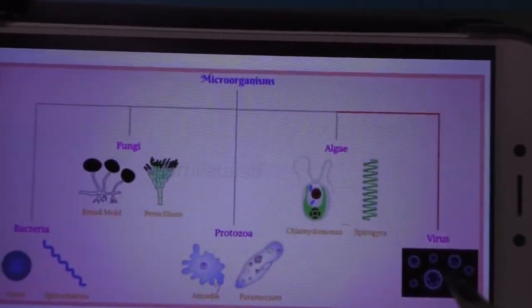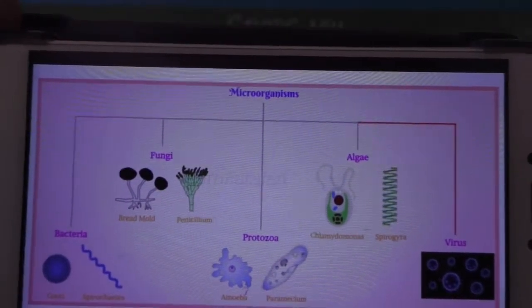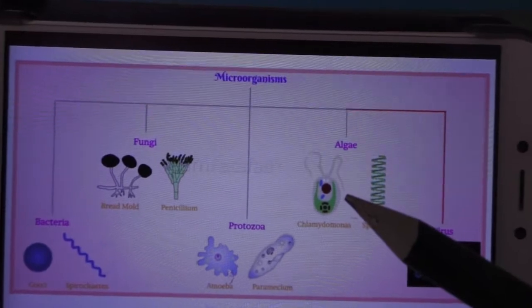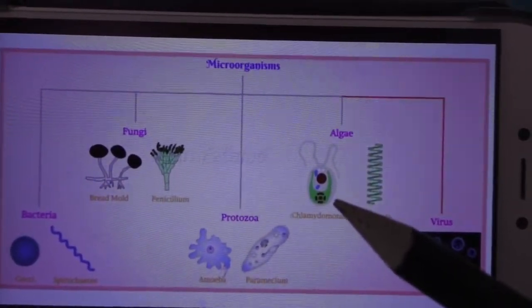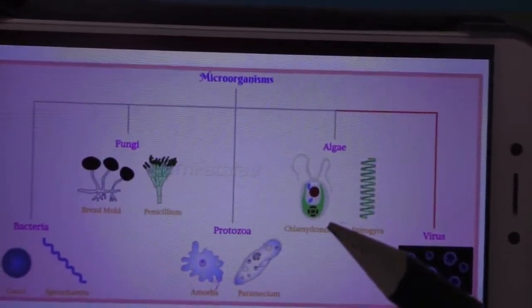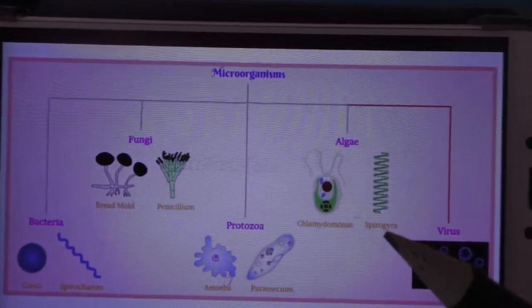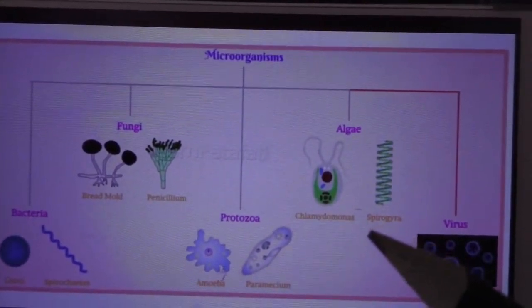Here this algae is Chlamydomonas. It's a single cell microorganism. And this is Spirogyra. Many cells are there. Multicellular microorganism.